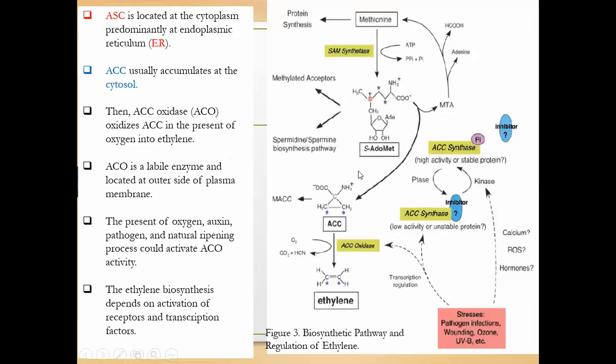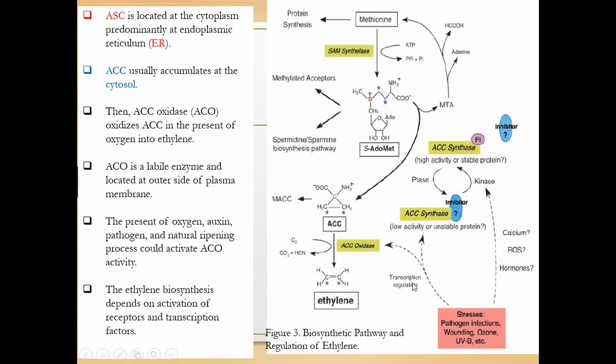Okay, so this is another pathway. You can see this is methionine. This is dimethyl, which will be turned to S-adenosyl methionine. Okay, so from the S-adenosyl methionine it will be converted to the ACC. ACC is converted into ethylene by ACC oxidase. So what can trigger the activity of the enzyme? It could be many things.